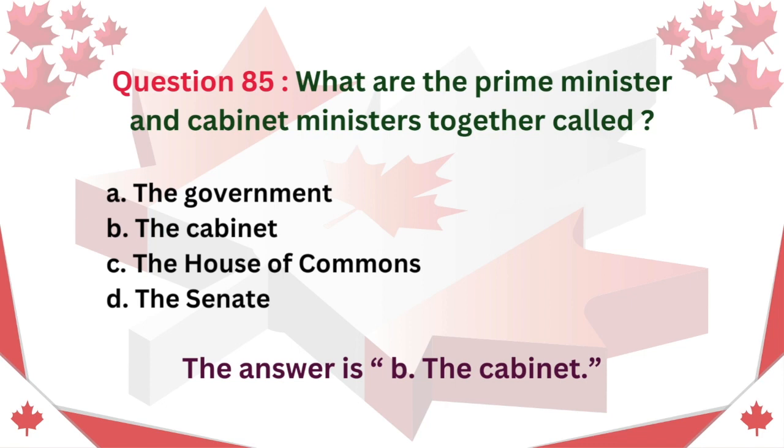Question 85. What are the Prime Minister and Cabinet Ministers together called? A. The Government. B. The Cabinet. C. The House of Commons. D. The Senate. The answer is B, the Cabinet.